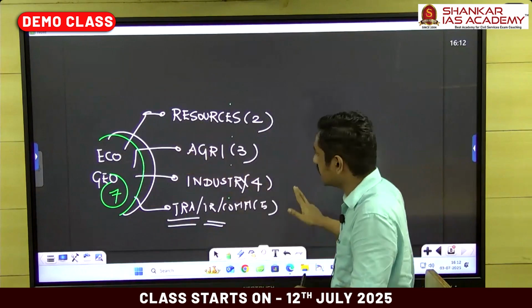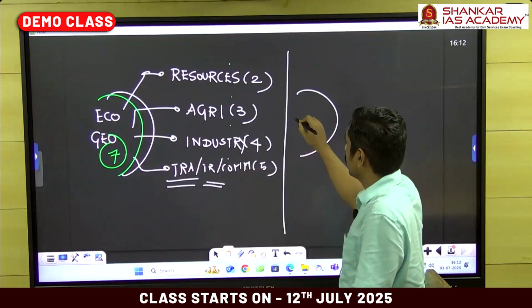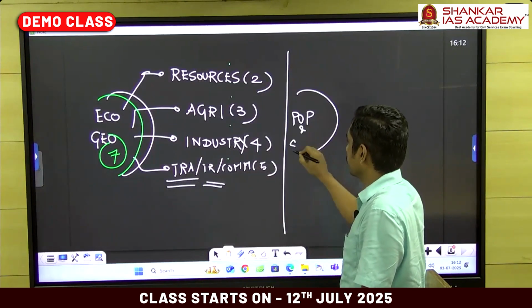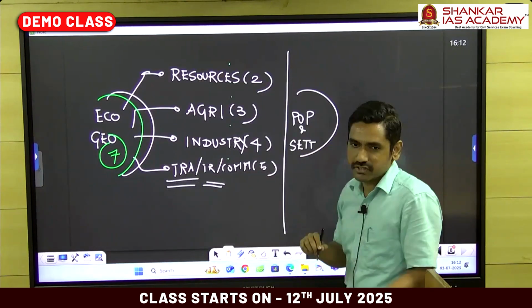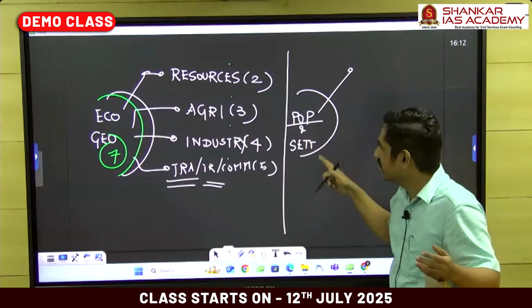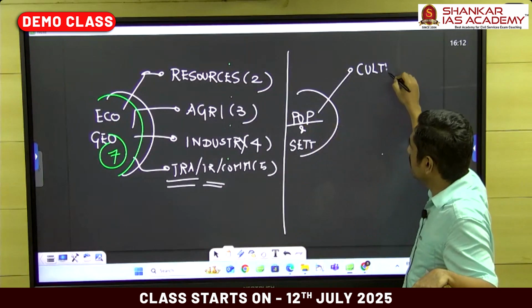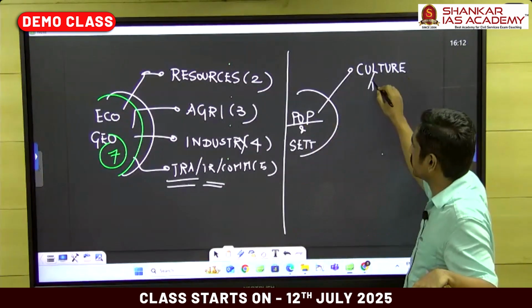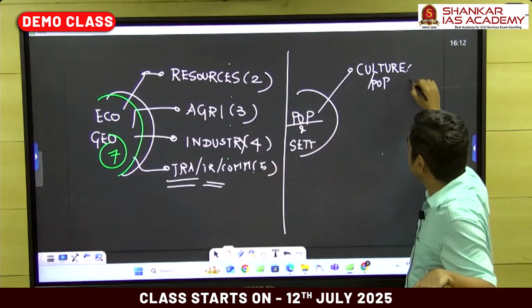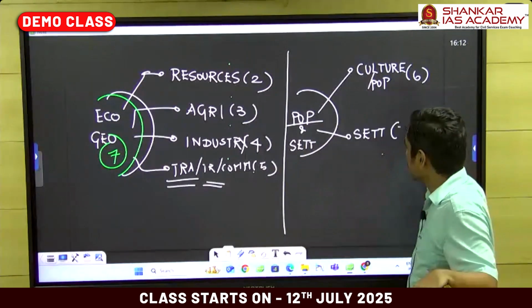Fine. So now comes chapter 8. What was chapter 8 we saw? Population. So population and settlement geography. I think you'd have guessed it already. If world population, demography, problems, measures are there, next chapter will be India population. So there is a chapter specifically for cultural setting, India's culture and population. So this is chapter number 6. And there is a separate chapter, India settlements. That is chapter number 7.